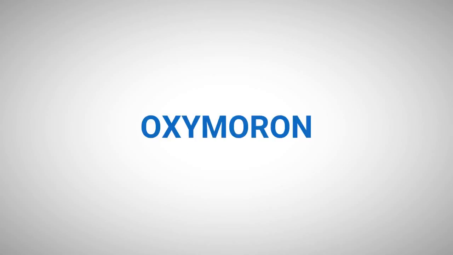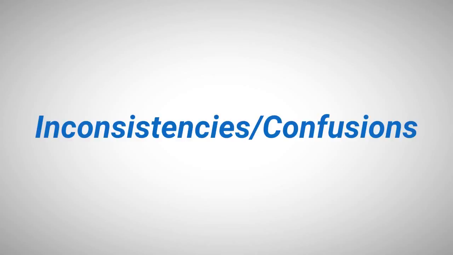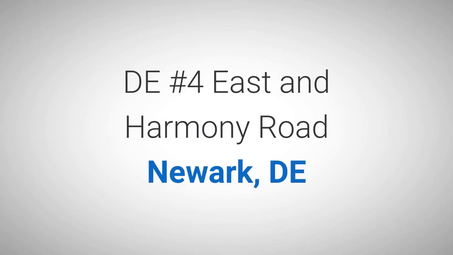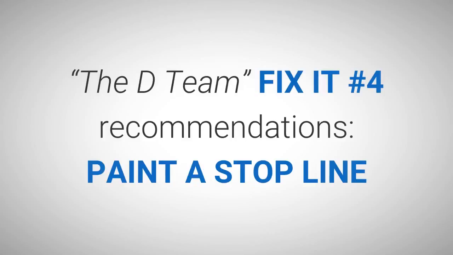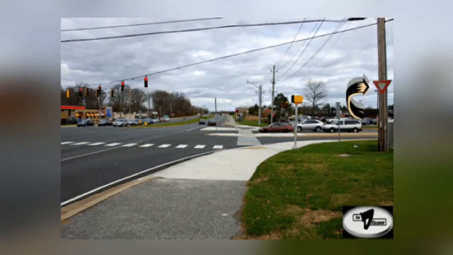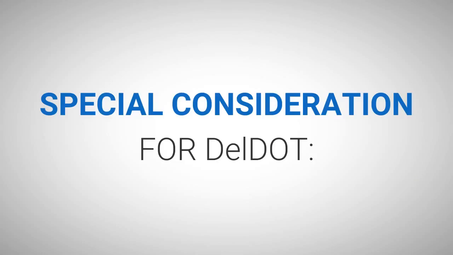Fix-It number 4: Oxymoron, inconsistencies, confusions. Delaware Route 4 East and Harmony Road, Newark, Delaware, picture number 5-10. The D-Team Fix-It number 4 recommendations: Paint a stop line minimum of 4 feet prior to the crosswalk in the right turn lane and remove the yield sign.